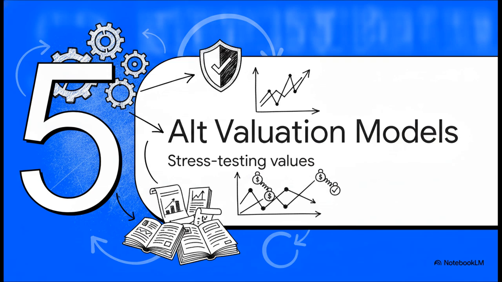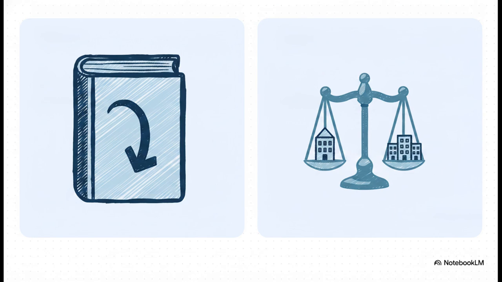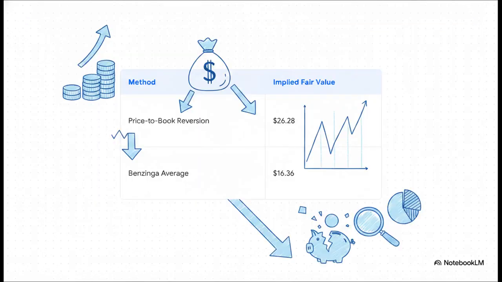Part 5, Alternative Valuation Models. To make absolutely sure our DCF isn't just an isolated outlier, we need to stress test the stock with a few other methods. We're going to contrast a price-to-book reversion model against the average peer comparable value highlighted directly in our Benzinga source data. For the P2B model, we're simply assuming the stock eventually stops trading at a discount and reverts to its actual liquidation book value, which is a 1.0 multiple. The results here are mixed, but super insightful.